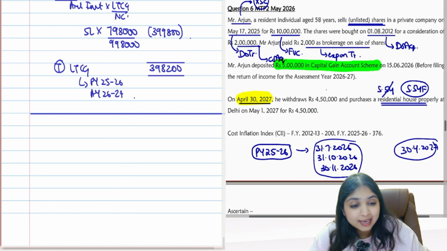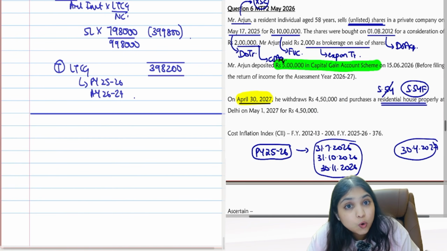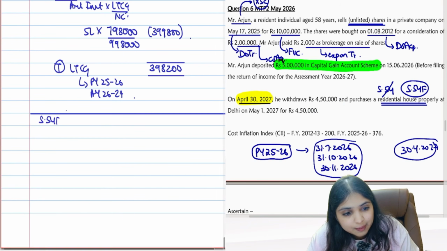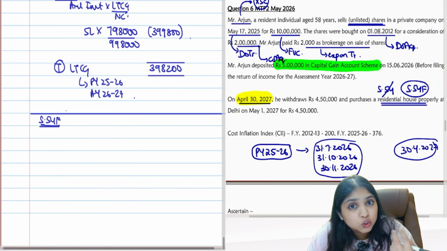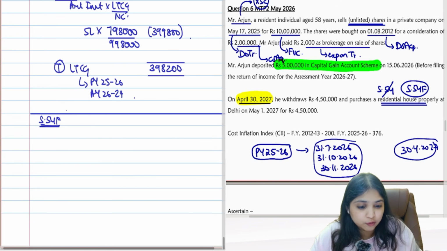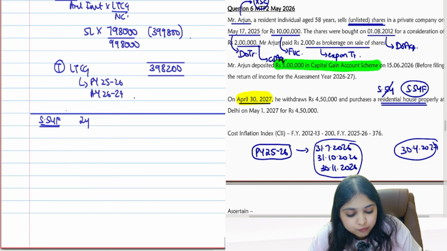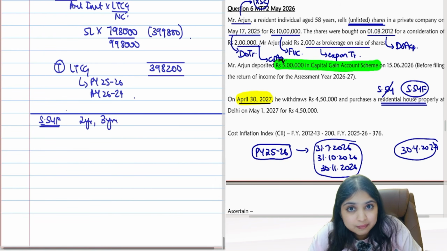Listen to me now. Tell me, which section are we talking about? I'll explain the whole story to you. Which section are we talking about? 54F. Okay. Now in 54F, when are you supposed to buy the new house? Within 2 years from the date of transfer, or if you're constructing, you must construct within 3 years from the date of transfer. So 2 time limits you have over here, 2 years, 3 years.